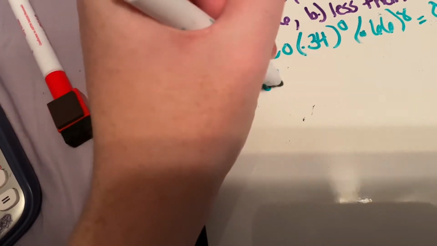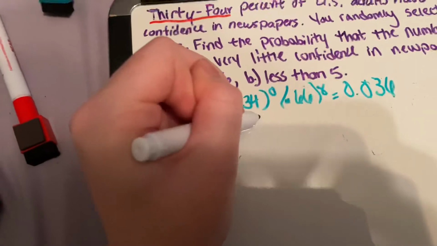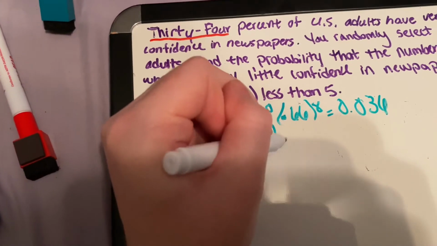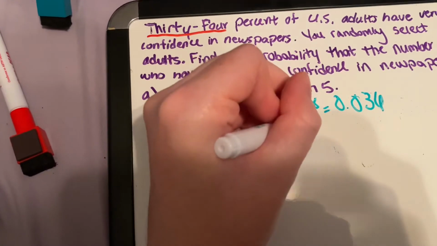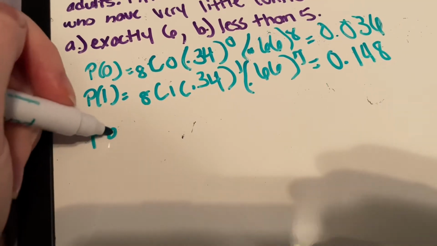Then you're going to do a combination of 8 and 1. This will be multiplied by 0.34 to the 1st power times 0.66 to the 7th power. This will equal 0.4148.